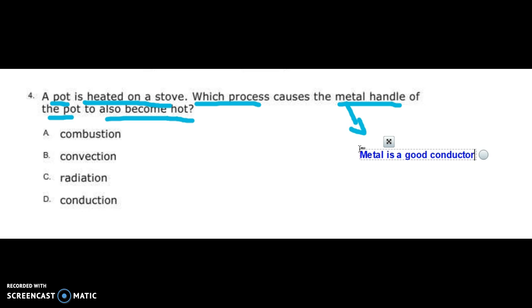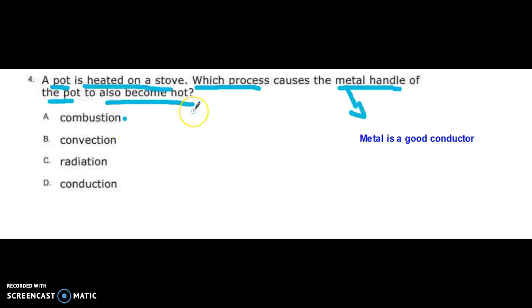Did the pot handle become hot due to combustion? Well, number one, we haven't talked about combustion. I don't know the answer to that. So I'm going to leave that just in case I can eliminate every other answer. Convection. Convection is the movement of heat through the air or through a liquid. The metal handle did not get hot through the air or through a liquid.